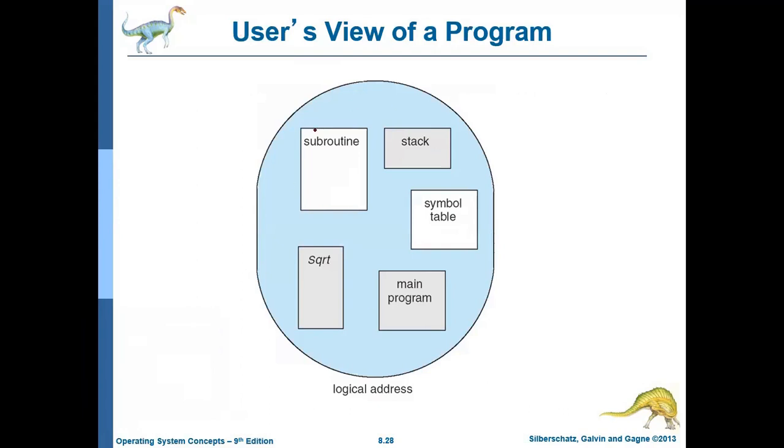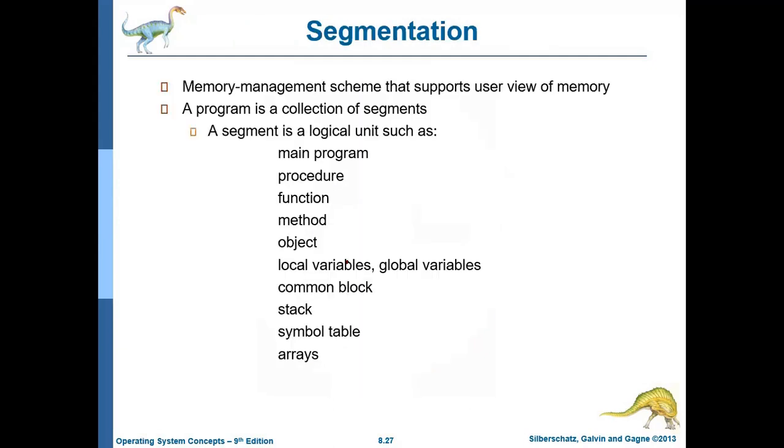This is your logical address space, where the system is generating some addresses. You are dividing your process into different segments, like a subroutine. One is the stack, another is the symbol table, another is the main program, then a square root function. These are all separate segments.